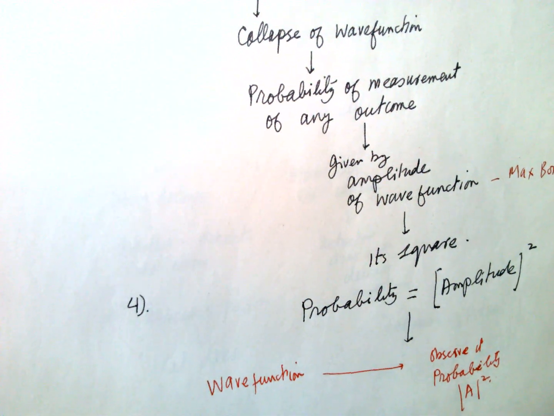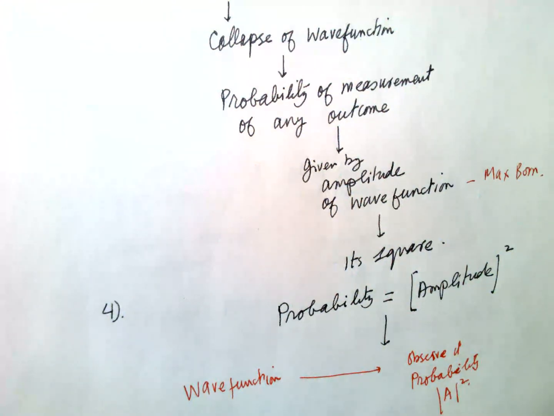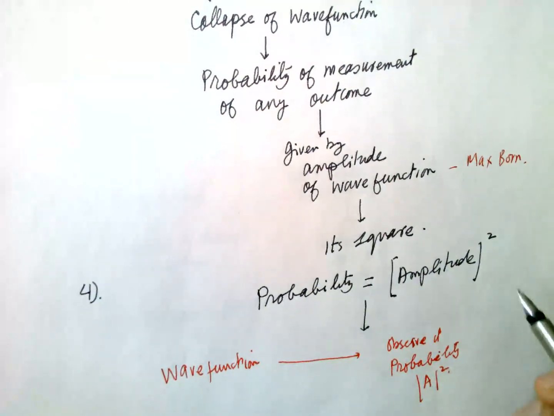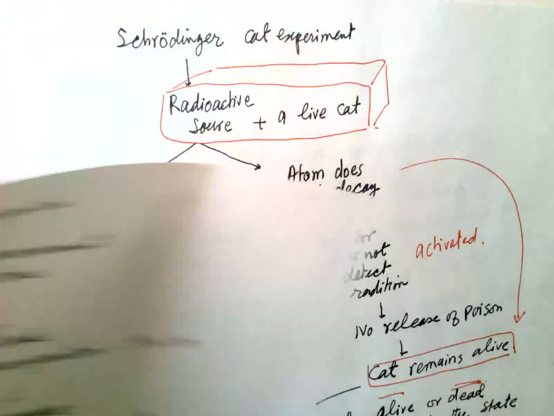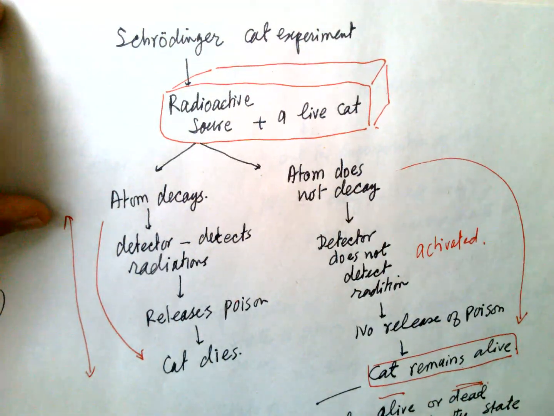Hello, Physics Parallel Universe Part 2. So, we were considering the wave function of a quantum object. Its probability is the square of the amplitude. Now we consider the Schrodinger cat experiment.